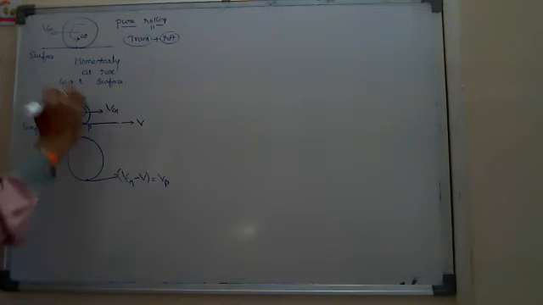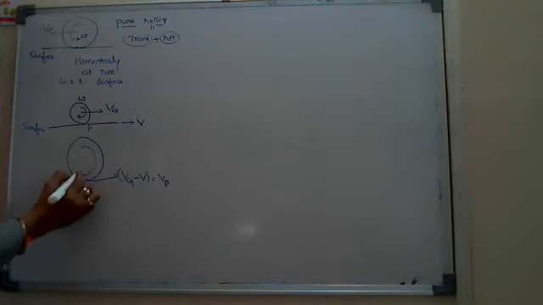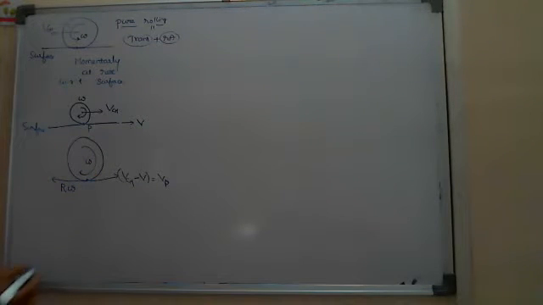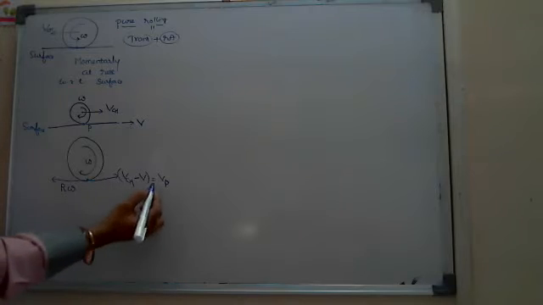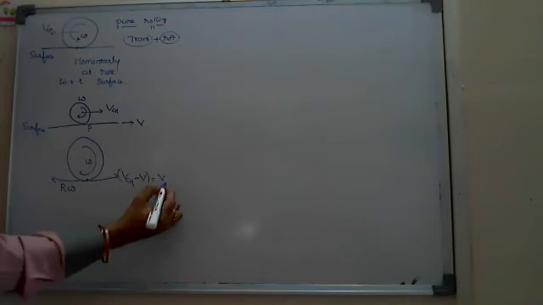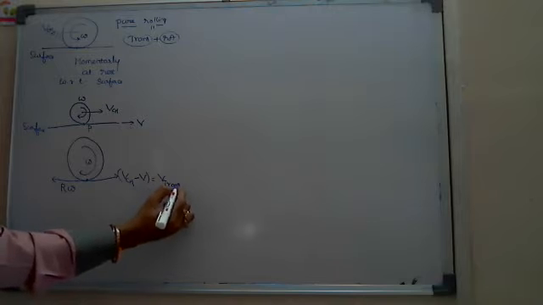And here, due to the rotatory motion, you will get the tangential velocity due to the rotation, if its angular velocity is omega. Better we write the first one as the translatory velocity.